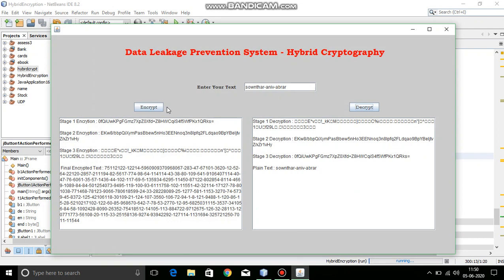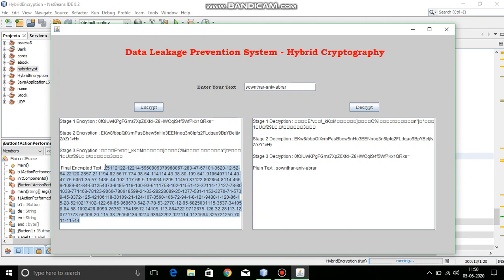Coming to the advantage and disadvantage of this project, it is highly secure, as we use multiple algorithms in a random manner and in a random order to encrypt. So the attacker has no idea what this encrypted text is going to be. High security is the biggest advantage of this algorithm.